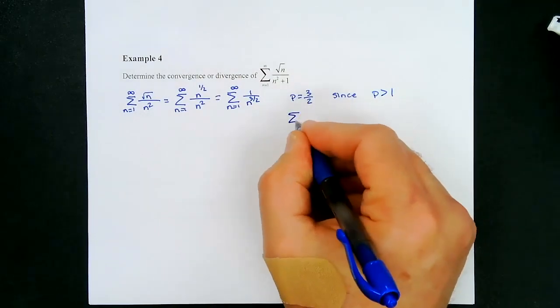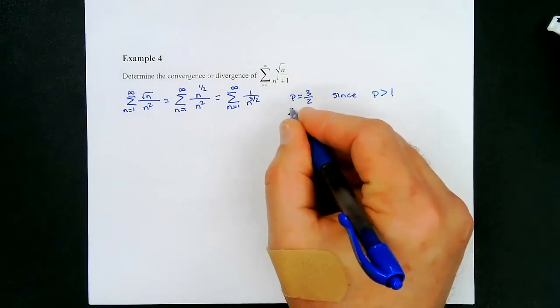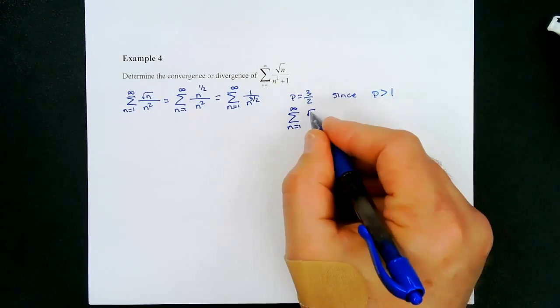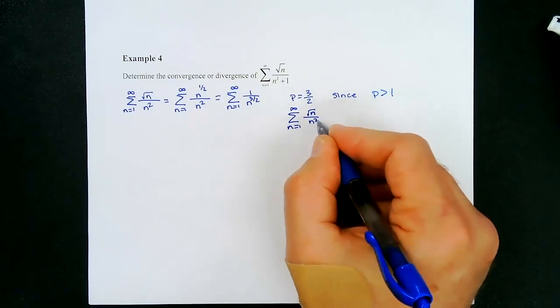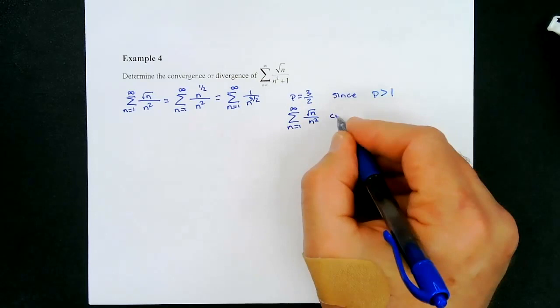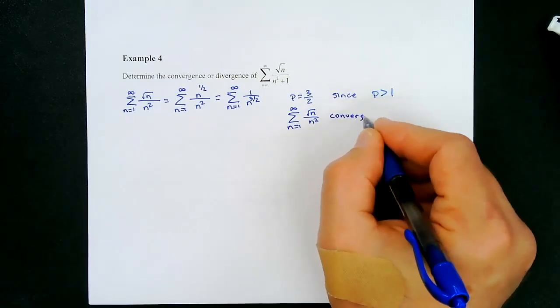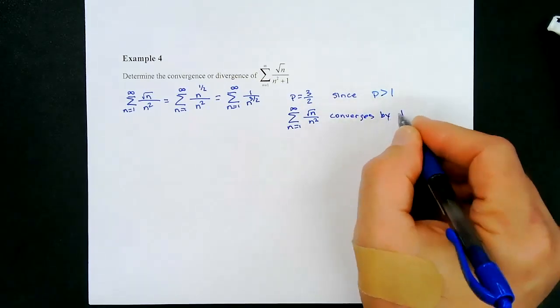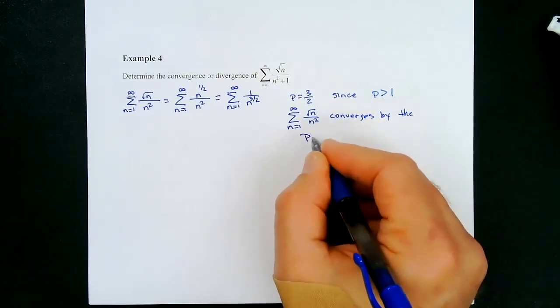So we know this series, the sum from n equals 1 to infinity of the square root of n over n squared, converges by the p series test.